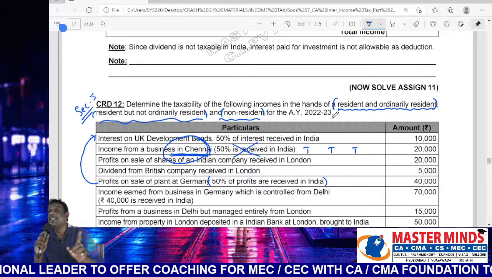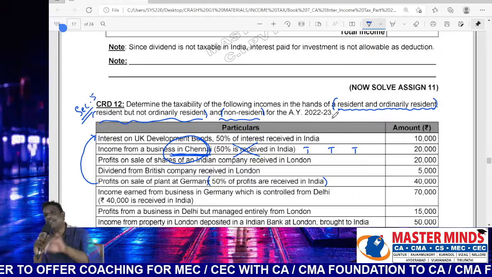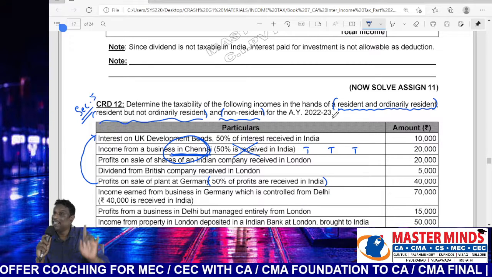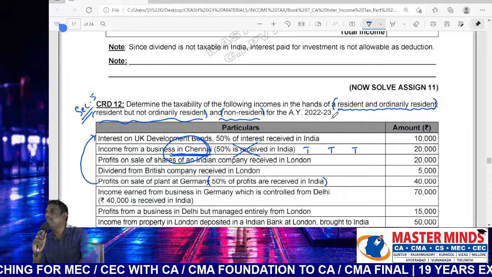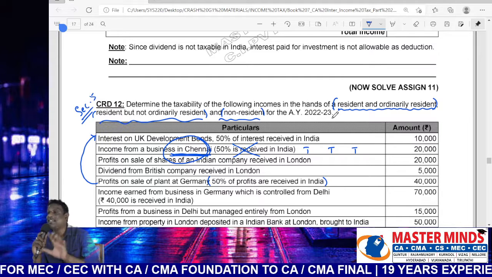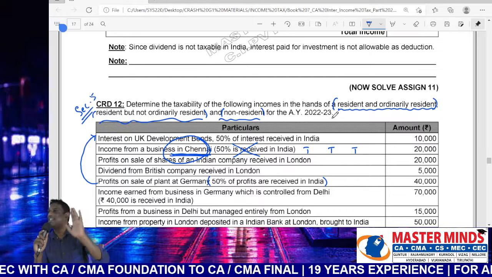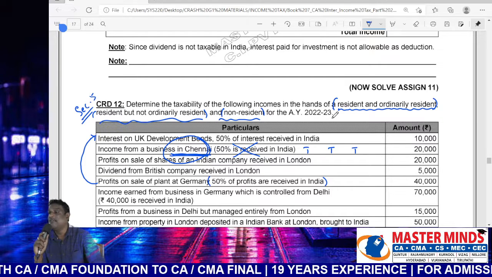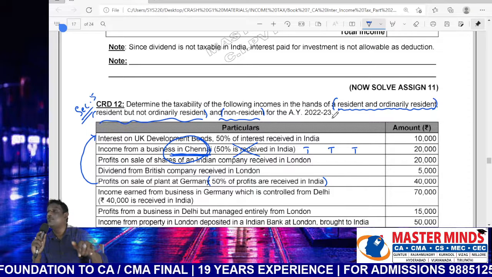Dividends declared by a domestic company, taxable. Dividends declared by a foreign company, taxable. Earlier, only dividends declared by a foreign company were taxable in the hands of shareholders. Domestic dividends were not taxable in the hands of shareholders; there was an exemption under section 10(34). In Finance Act 2020, section 10(34) was removed.